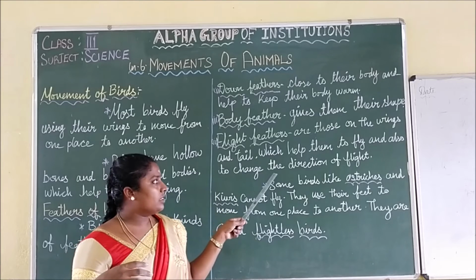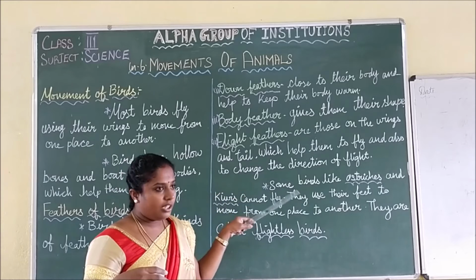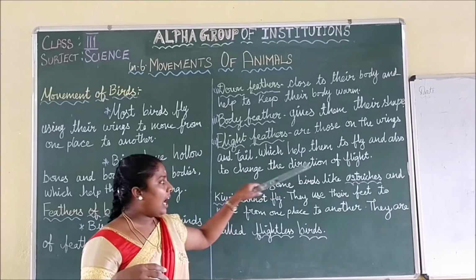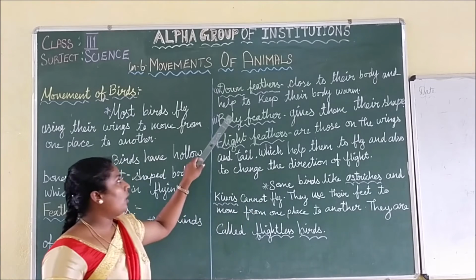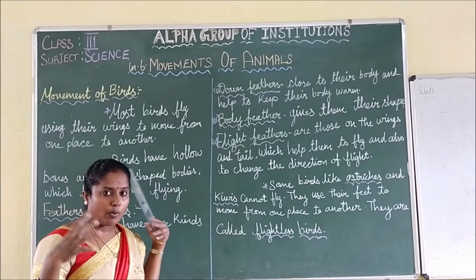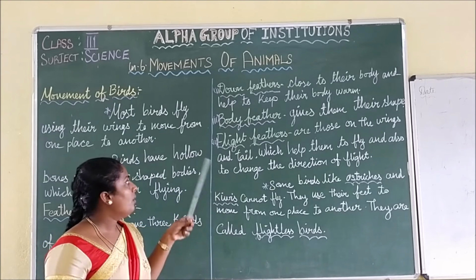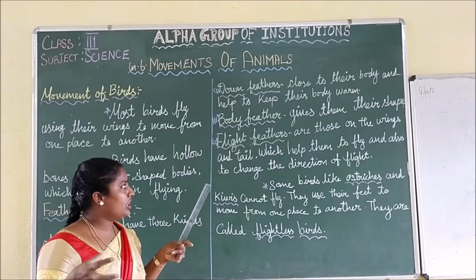And flight feathers are those on the wings and tails, which help them to fly and also to change the direction of flight. So down feathers are close to their body and help to keep it warm. Body feathers give them their shape.